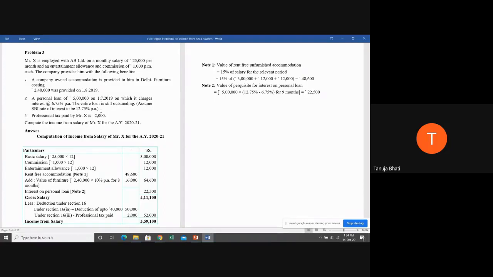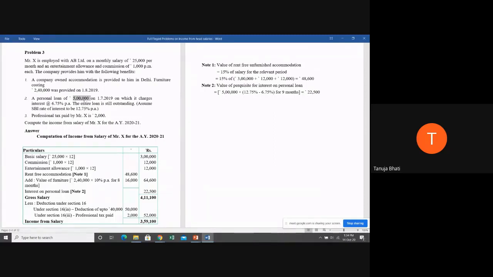I have explained to you all that the taxability limit will be the difference between the SBI rate and the rate charged by the employer into the loan amount. Are you able to remember the provision that we have done on interest on personal loan?